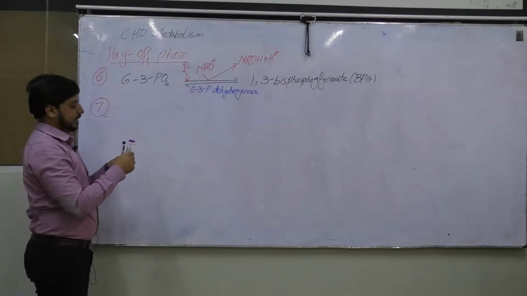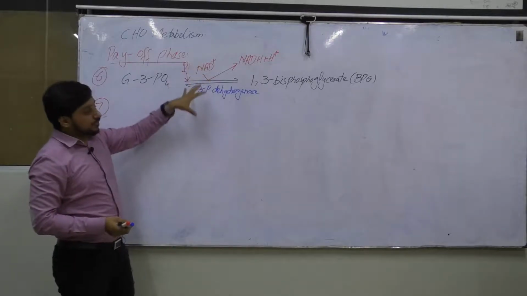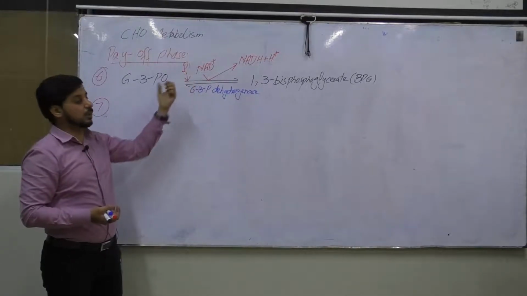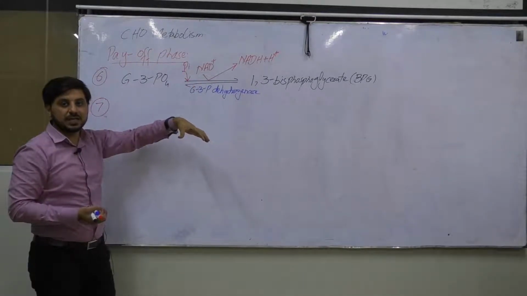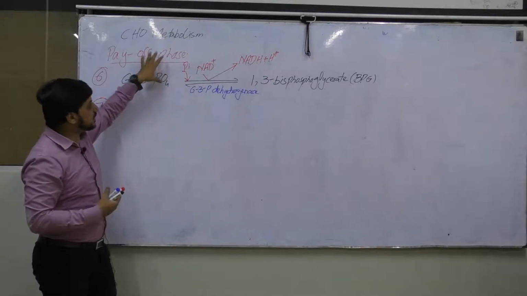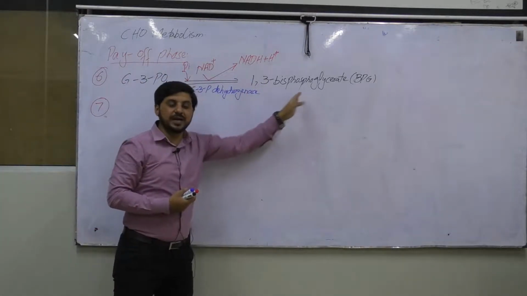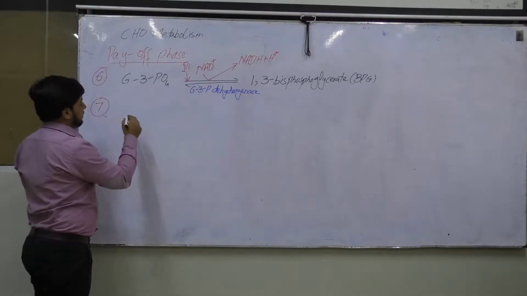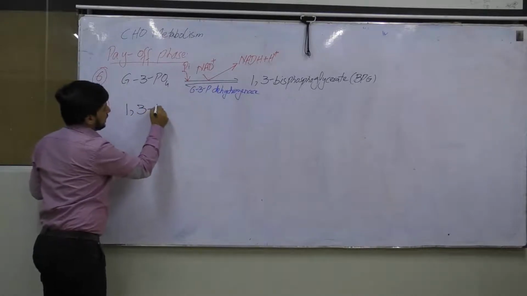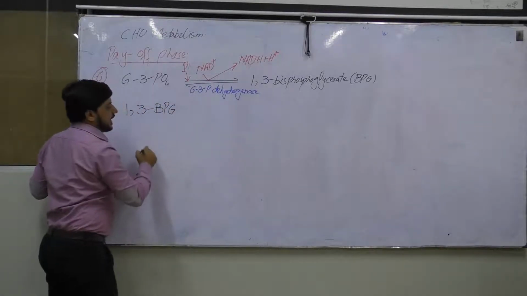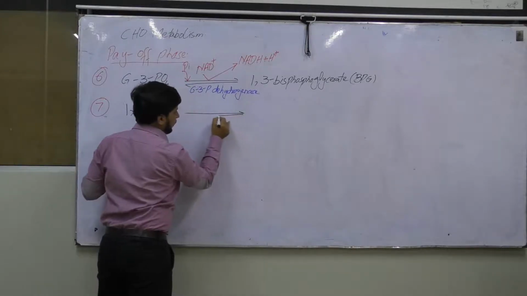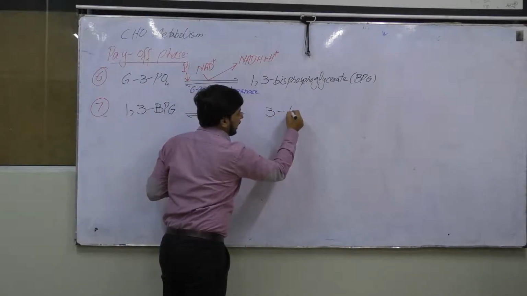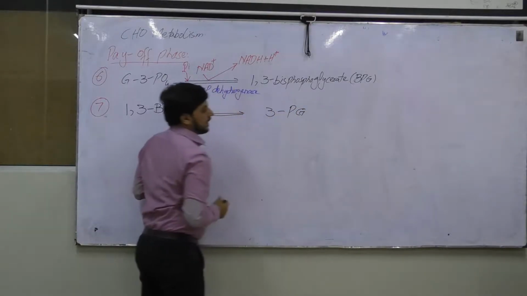And in the next chemical reaction, what will happen? We will get the energy from this inorganic phosphate, because we conserved the energy. So we conserved the energy in this molecule, and in the next chemical reaction we are going to get that energy back in the form of ATP. So this is 1,3-bisphosphoglycerate, and this will be converted into 3-phosphoglycerate.